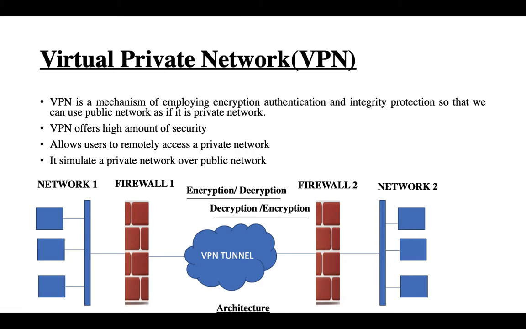So here, suppose I consider network 1 as the Mumbai office and network 2 as the Ahmedabad office, as I explained on my next slide. The Mumbai office installs firewall 1 and the Ahmedabad office installs firewall 2.